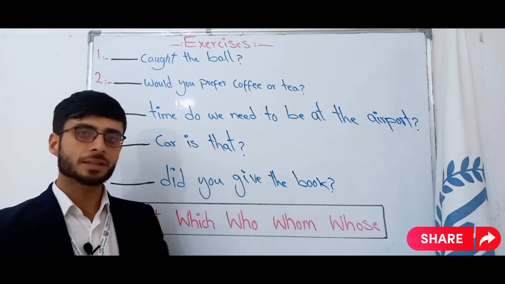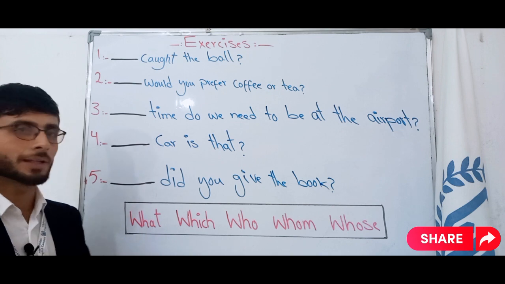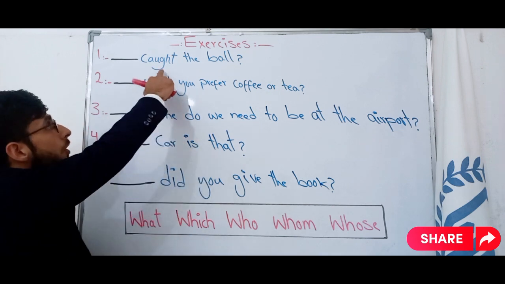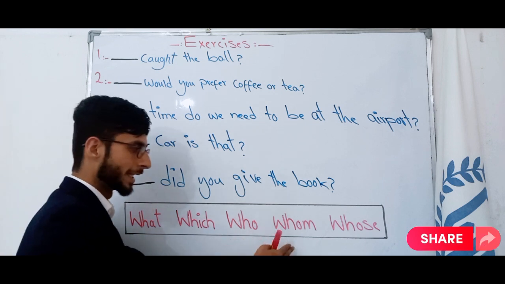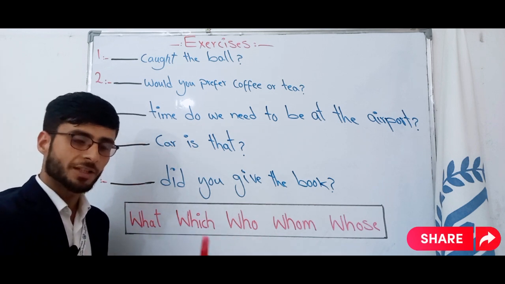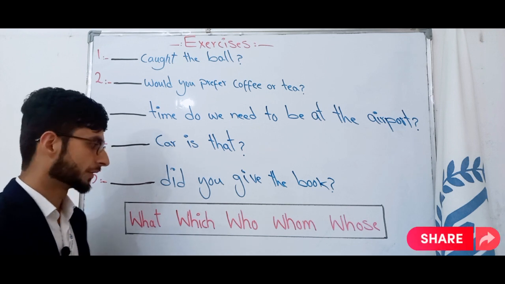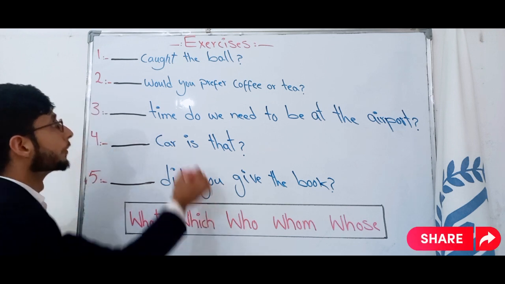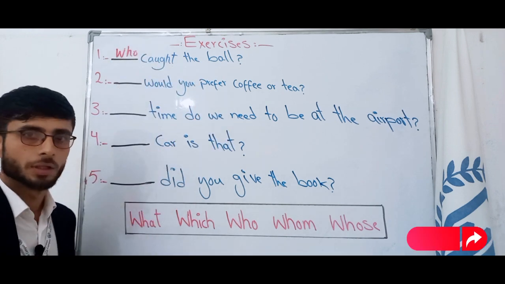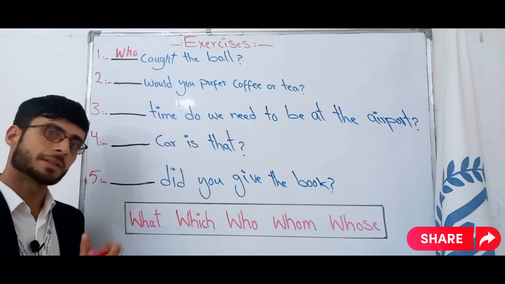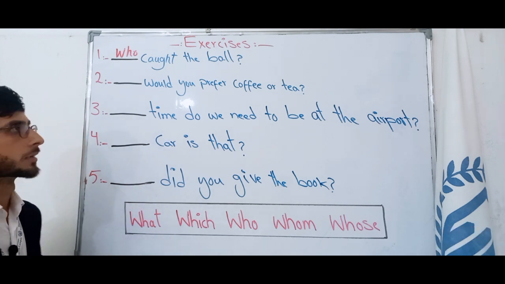We said whose is used for possession of something. This sentence does not show possession; we have a verb, so the pronoun goes before the verb. Next, who and whom: whom is for object and who is for subject. In here we need the subject, because of this reason we should use who. Who caught the ball? We ask about the subject, so we use who. The next sentence: